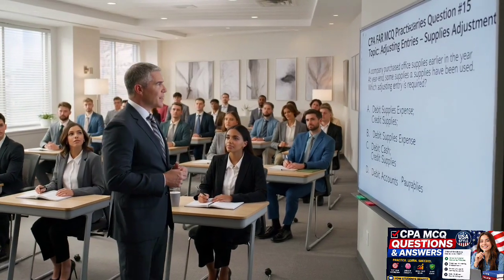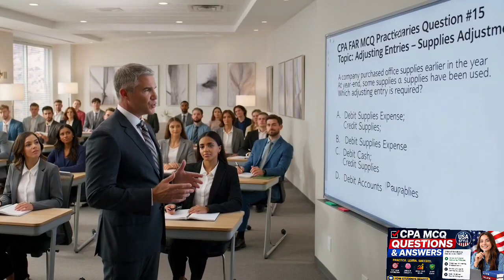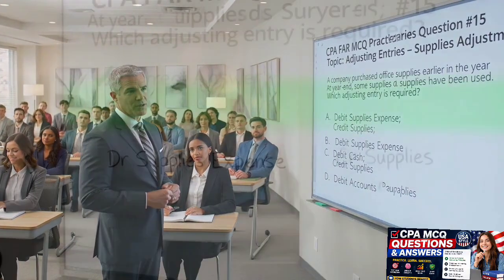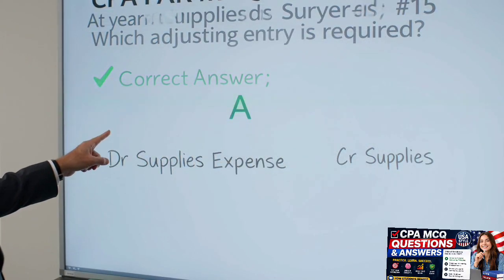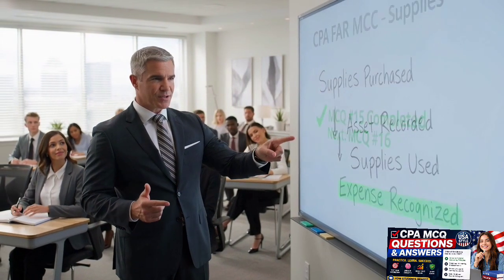Question 15. A company purchased supplies earlier in the year. At year end, some have been used. Which adjusting entry is required? When supplies are purchased, they are an asset. As they are used, an adjusting entry recognizes the expense.